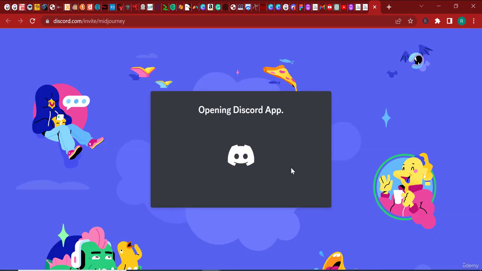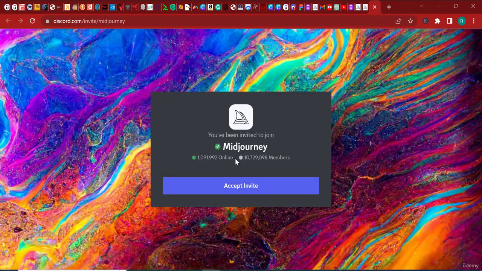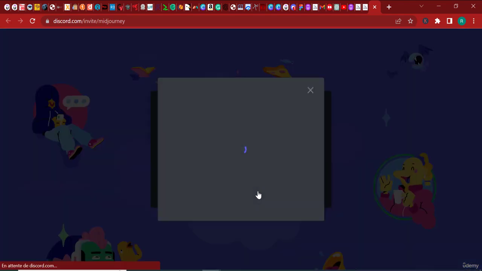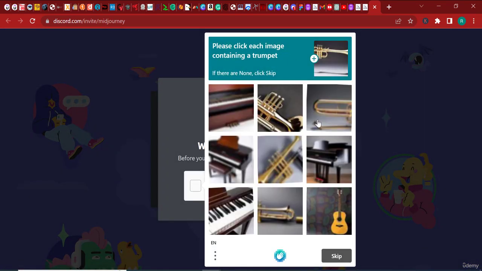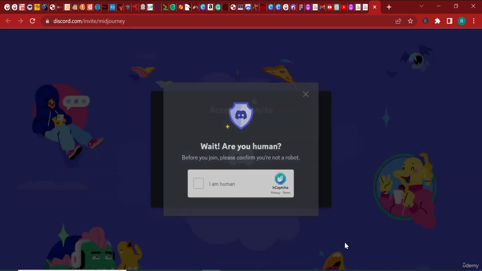All right, and once you've clicked join the beta, you'll receive an invitation to join Midjourney. Now you can see that there are 10 million members. This is not surprising because the entire world is using this. Now click accept invite. And again, we're tired of verifying that we're human. Okay, let's verify that this is a trumpet, and let's go ahead.